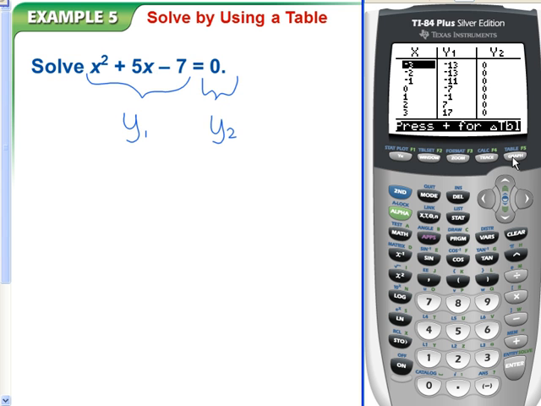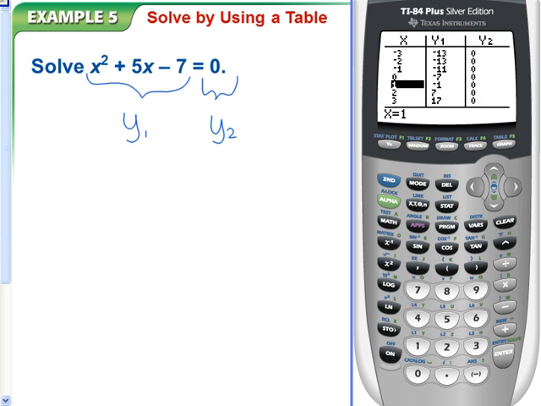When we're solving by a table, we're looking for y1 and y2 to be the same number. So we're going to press up and down, scrolling until we find it. Looking, it looks like it's going to be somewhere between 1 and 2. So between 1 and 2 is kind of an approximate answer, but we want a more precise answer. So we're going to set our table up a little differently.